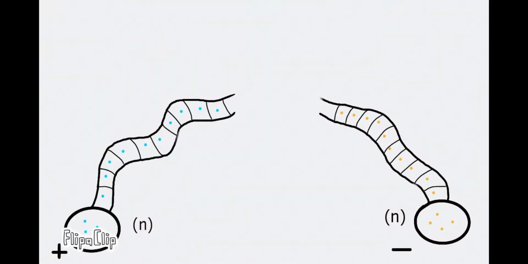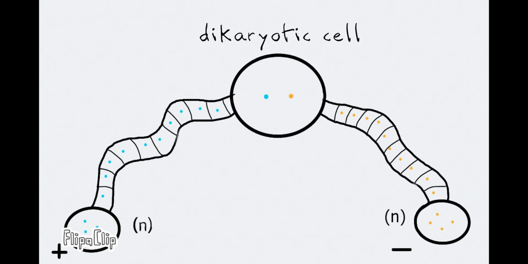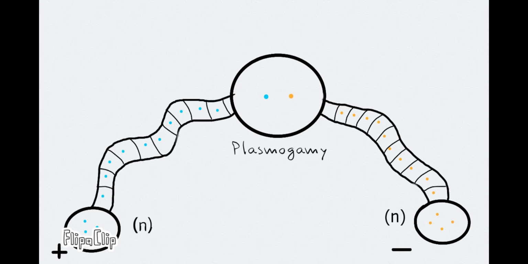Septated hyphae from both spores will continue to grow, and when they come close to each other, they will fuse together. The result is a single cell with 2 haploid nuclei, also known as a dikaryotic cell. This stage is called plasmogamy. This is the process of fusing two hyphae from different mating types, or simply a cytoplasmic fusion.